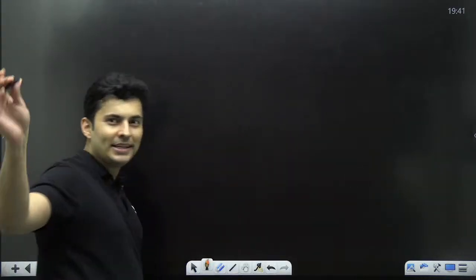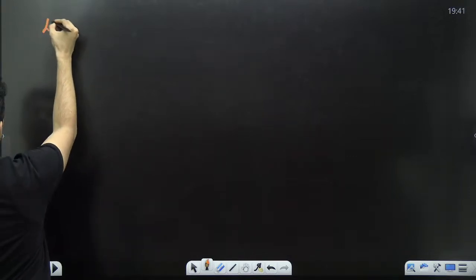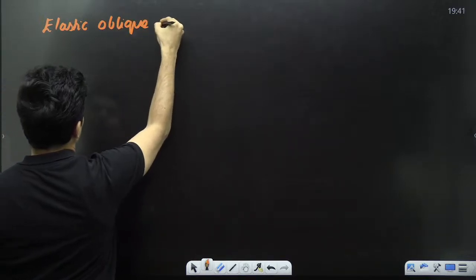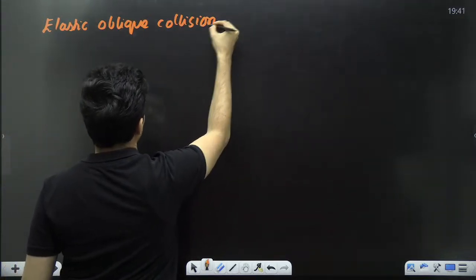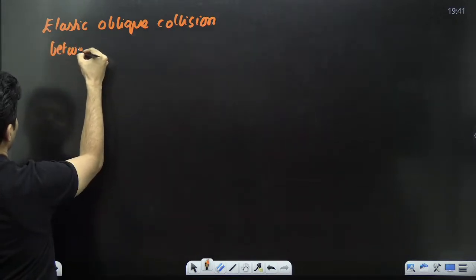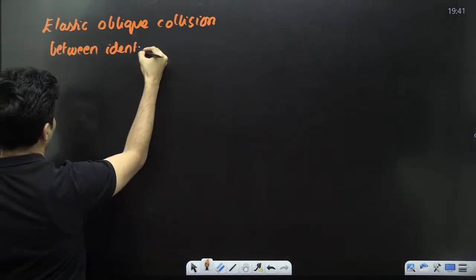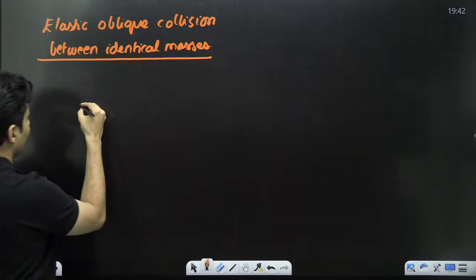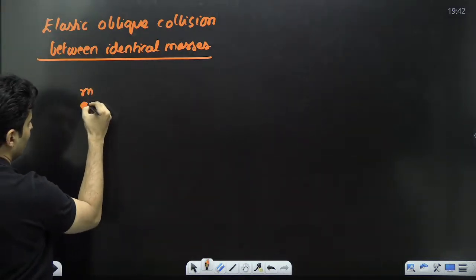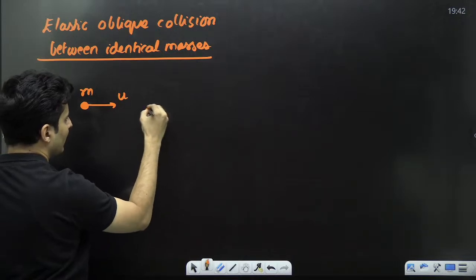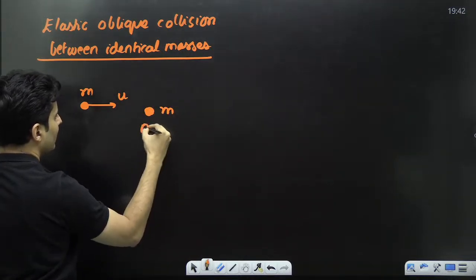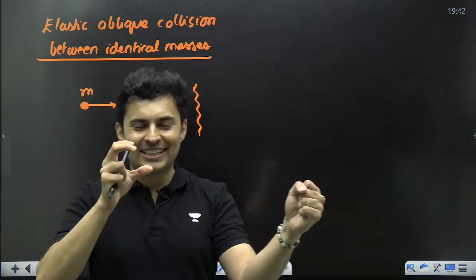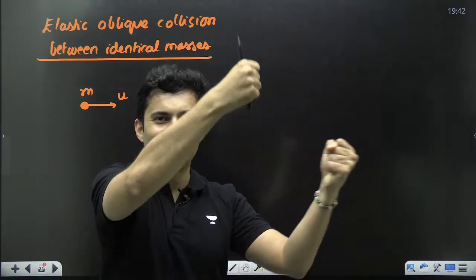One last question on collision in 2D, and this will blow your mind. This is again only for elastic oblique collision between identical masses. Very interesting question. You have a mass m going with some speed u. The other mass, also of m, is at rest. Just like it happens in carom, you take the striker or a coin, the coin goes like this, tuck, it hits and they go like that.